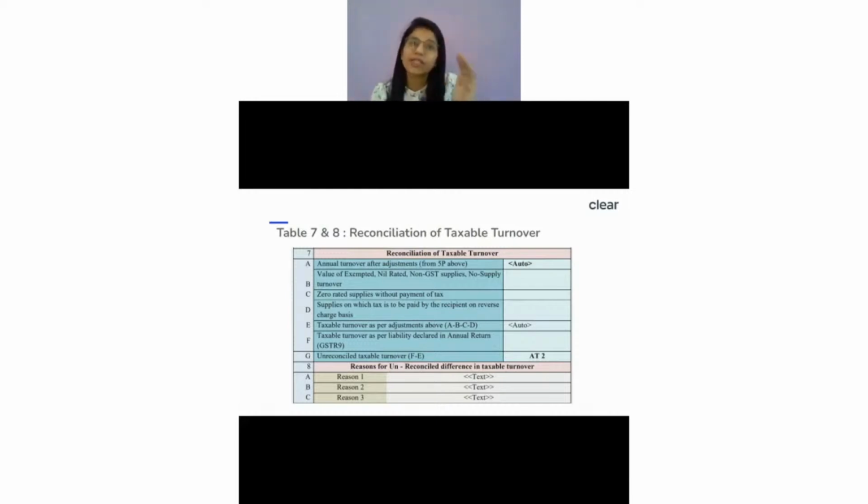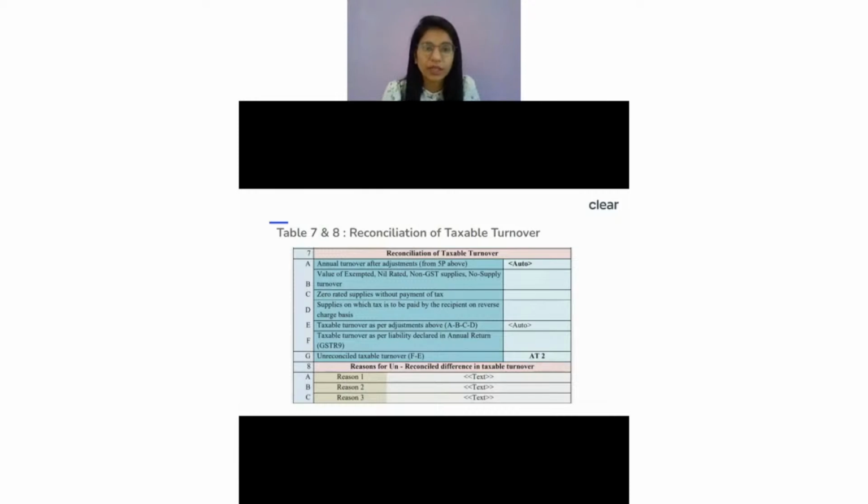So when I looked into my GSTR-9 table number 5, if you remember, there was exempt supply, the nil rated supply, the non-GST supply, my zero rated supply without payment of IGST, or maybe I have some B2B transaction but under the reverse charge where the recipient is liable to pay the taxes. So where I was not liable to pay any taxes, all those supplies were forming part of my table number 5, right? So that is GSTR-9's table number 5.